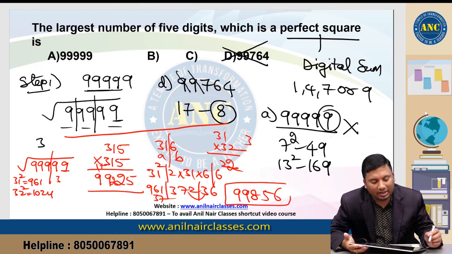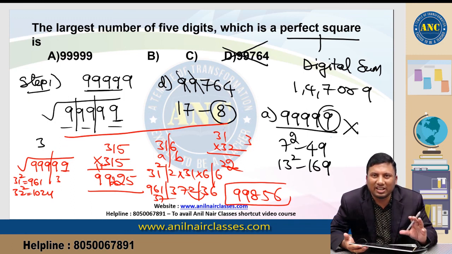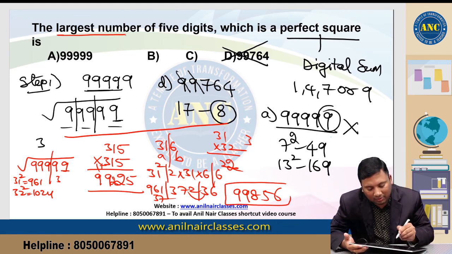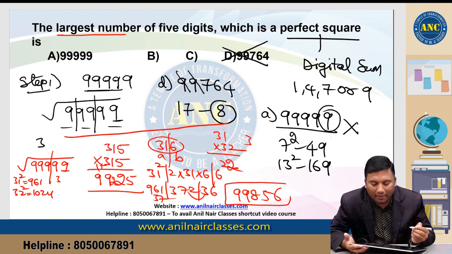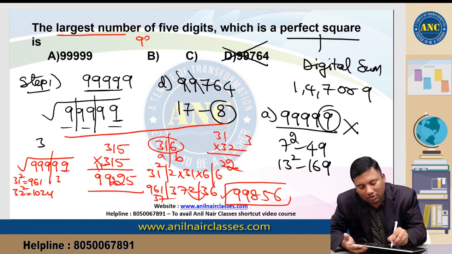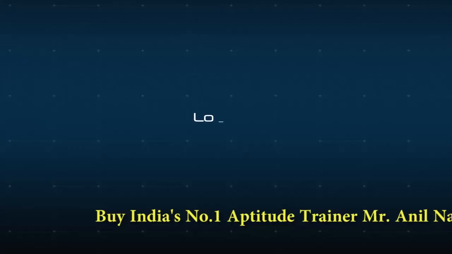99856. What I did, I checked the answer options. What is the nearest value that we got? The answer is moving around 313, 314, so I checked 315 square. 315 square is 99225, but we want the largest number, so I checked 316. If 316 square is just closer to the largest number of 5 digits, that itself will be the answer. So the answer for this question is 99856. I hope the idea is clear.